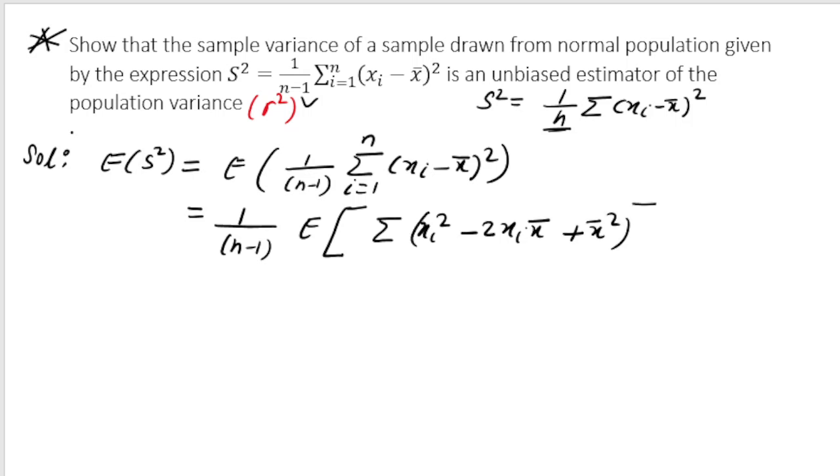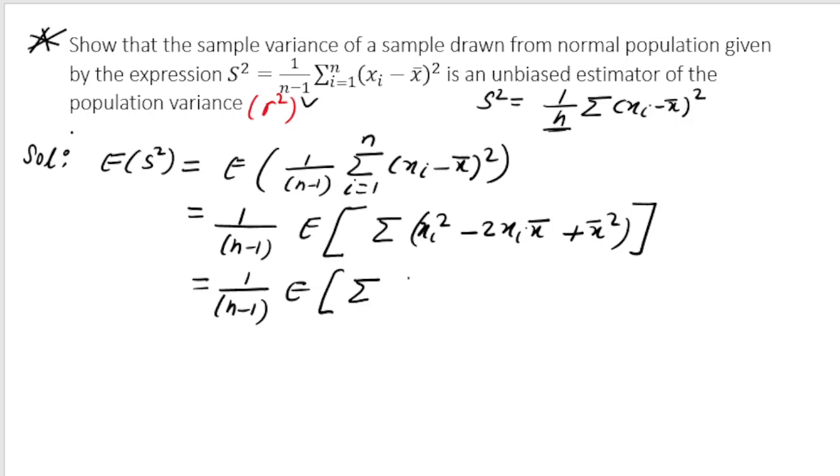Now this is equal to 1 by n minus 1, and the expectation of the summation.